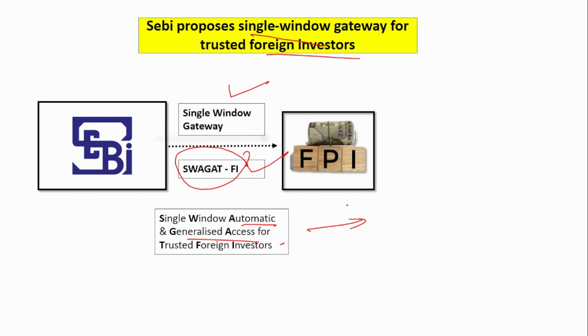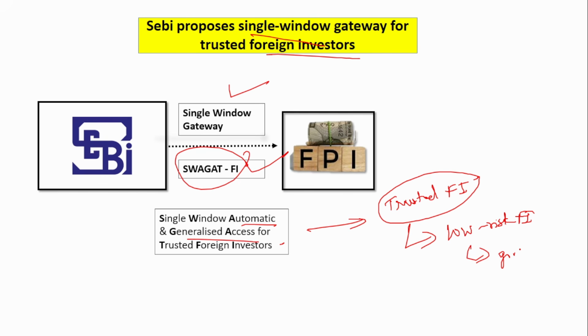Now what is this mainly? This is to make investment easier, more convenient and less compliance-heavy for the trusted foreign investors. Not for everyone, again I am telling, not for everyone, but just for the trusted foreign investors. So who are these trusted foreign investors? These are mainly the low risk foreign investors who invest mainly in government funds and regulated public funds, where the risk is lesser. So when they invest money in those kinds of funds, this gateway has been introduced for them.